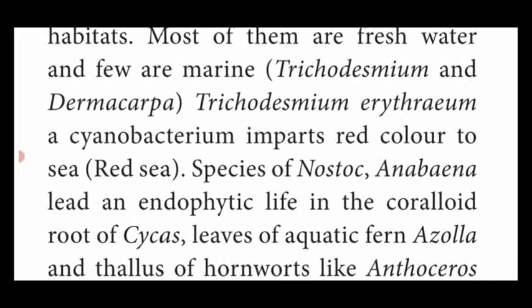This cyanobacterium Trichodesmium, located in a particular sea region, makes the sea color red. So the sea is named the Red Sea. Trichodesmium erythraeum, a cyanobacterium, imparts the red color to the sea, which is named the Red Sea. It is an important one mark question.